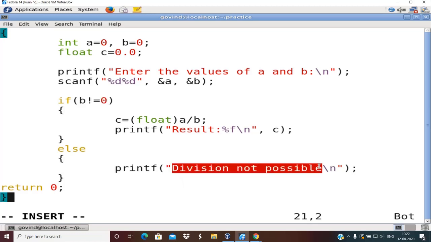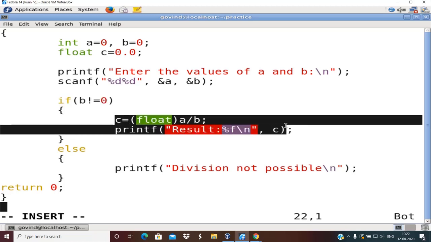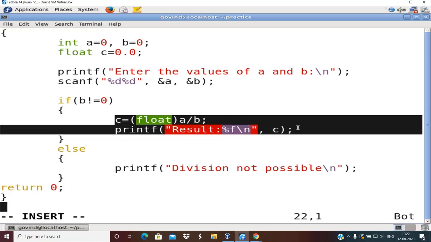Of course I can also write the reason saying like divisor is 0, hence division not possible. But here I'll just restrict myself to the simple messages inside printf. So I'll now compile this. So this is basically if else. If this condition is true, whatever you write inside the if in a pair of flower brackets, which is considered as the body of the if, gets executed.